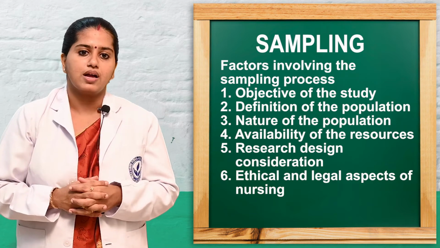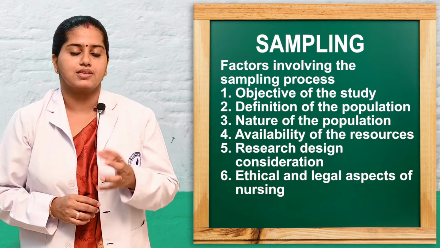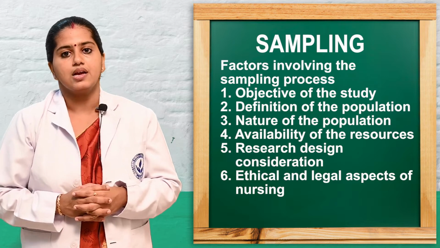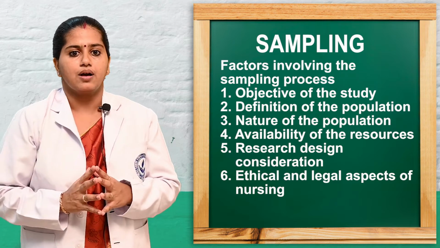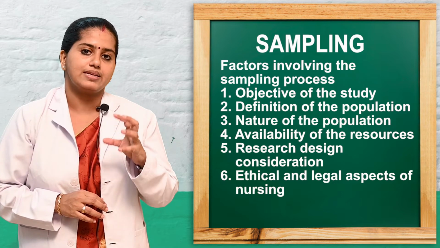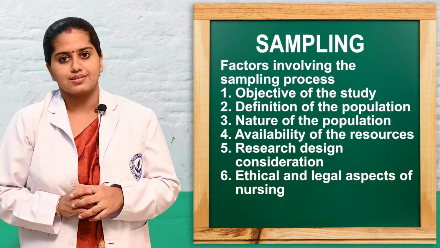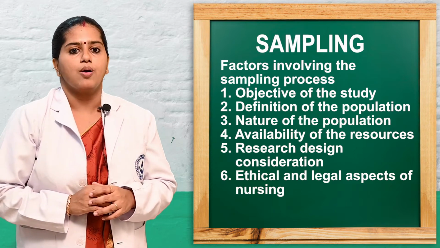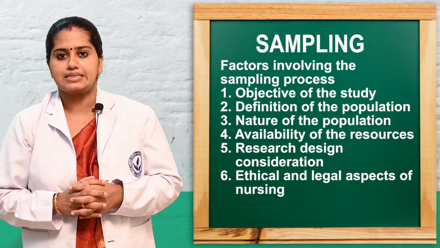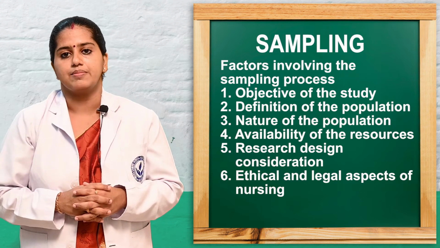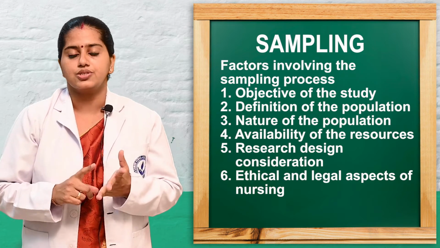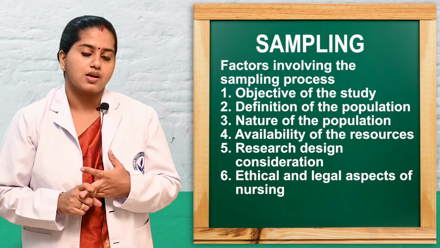Next one is the nature of the population. So what are the characteristics, features or significance of the population, homogeneity, heterogeneity, that can be clearly mentioned. Then next we have to see the availability of resources, comprehensively and in detail analyzing what resources are needed for the sampling process. Next, it should adhere to the research design. Mainly we should know what the research design is, what about the data collection, and it should help us to do the data analysis process also.